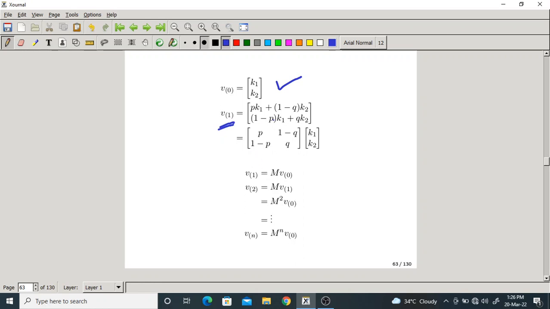So it is something like this: p k1 plus 1 minus q k2, 1 minus p k1 plus q k2. So what you can write? You can write like this. Now v of 1 is the product of two matrices. Okay, so let us call this matrix as M. What is this vector? V of 0.